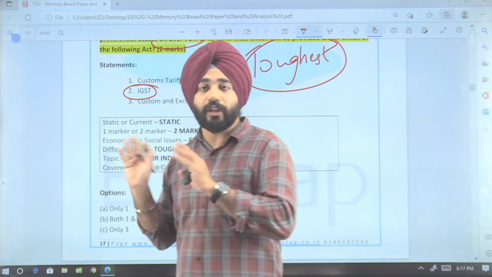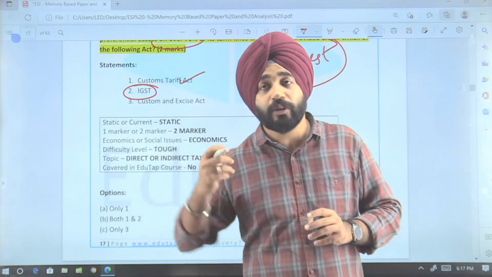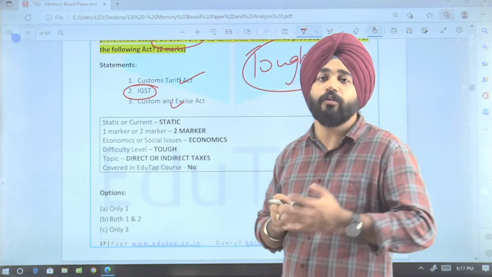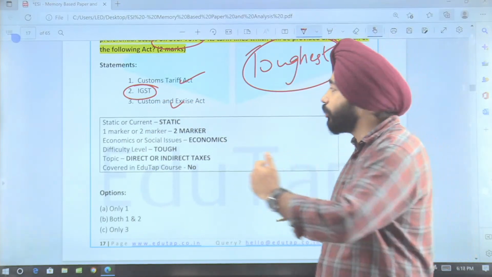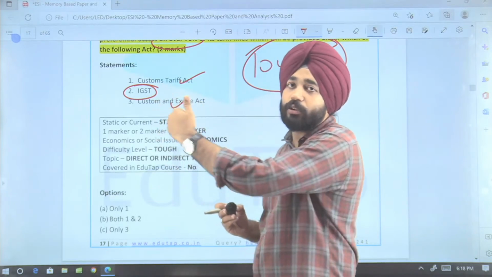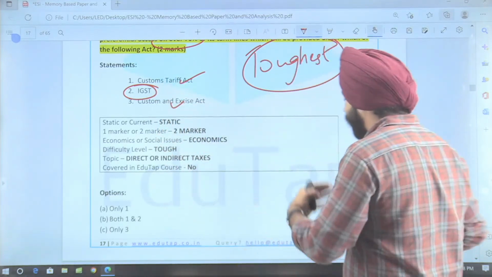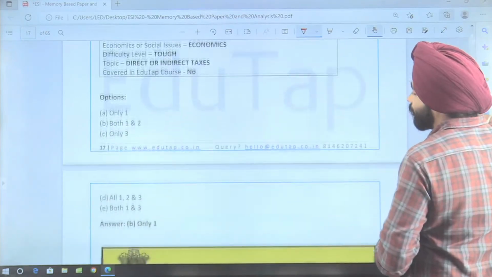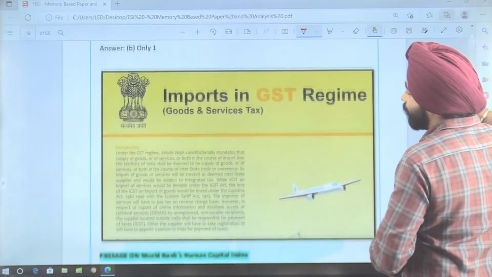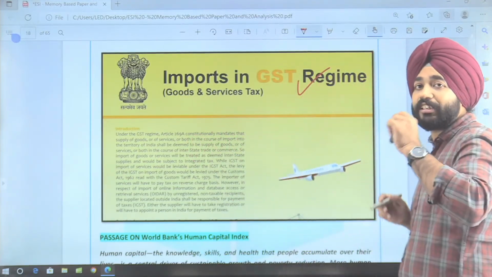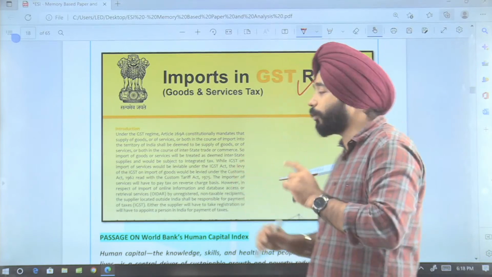देखो IGST तो नहीं होगा ना, इंटीग्रेटेड गुड्स एंड सर्विसेज टैक्स तो नहीं है, तो ये चीज आप स्किप कर सकते हो. कस्टम्स एंड एक्साइज एक्ट जो है वो आपका जीएसटी के अंडर मर्ज हो चुका है, तो this might be a reason. ठीक है, तो ये चीज को आप रिलेट कर सकते थे, but still I will say this is the most toughest question. Okay, so I have found this thing from the website of the customs tariff, where it has said on the imports on GST registration that basically customs tariff registration act के अंडर सब कुछ प्रोवाइड किया जाता है.